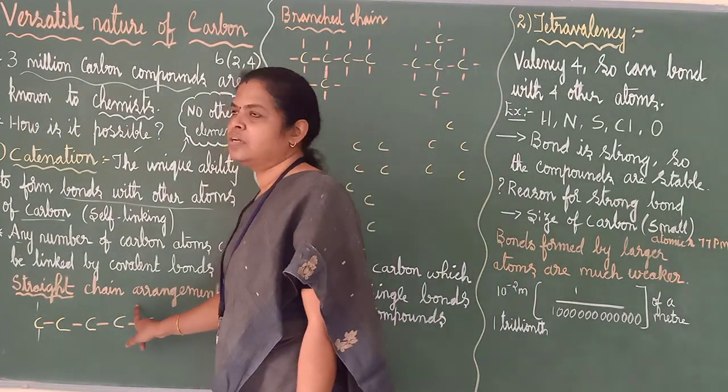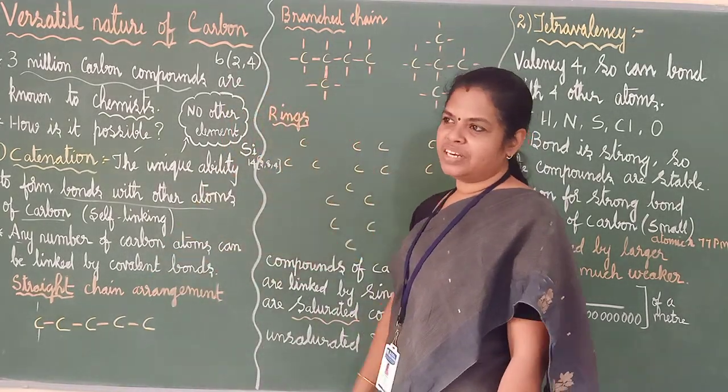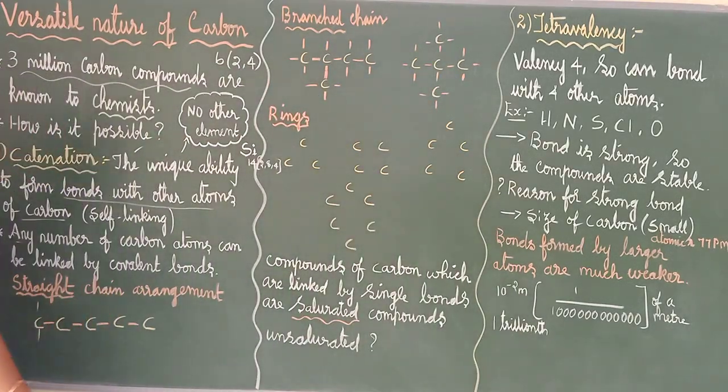So any number of carbon atoms can join together, but it will be in 3 forms. It can be straight, it can be branched, or it can be in a ring. See here, this is one example. I am not going to give you the names; we are going to study the names later. This is just for you to understand how this is. This is 1 carbon, 2 carbon, 3 carbon, 4 carbon, 5 carbon. See here, it will have 4 in the outermost shell, so with 4 atoms it can combine. Correct? The bond here, one covalent bond, 1, 2, 3, 4. So 4 covalent bonds. Here also the same way. These types of compounds are called straight chain compounds. The arrangement is called straight chain arrangement.